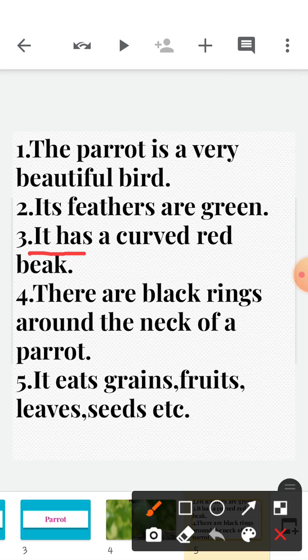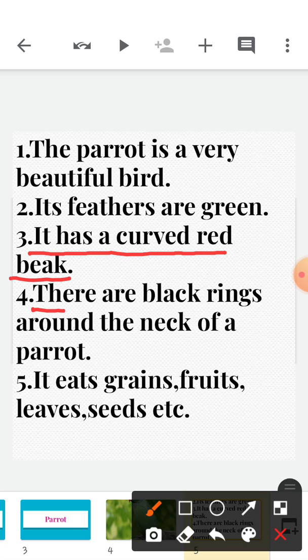Next is, it has a curved red beak. What is the color of the beak? The color of its beak is red. Its beak is red and it is curved. It is curved from the bottom. It's like a hook.